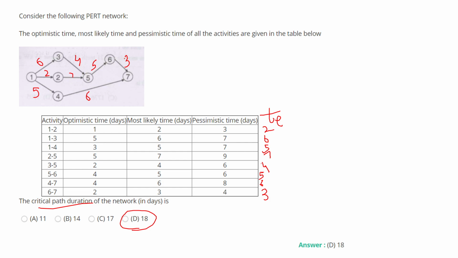So the critical path, let me write here, is 1, 3, 5, 6, 7. So this is the critical path. All right. So the critical path activities are 1 to 3, 3 to 5, 5 to 6, and 6 to 7. All right. So this is how we have done.